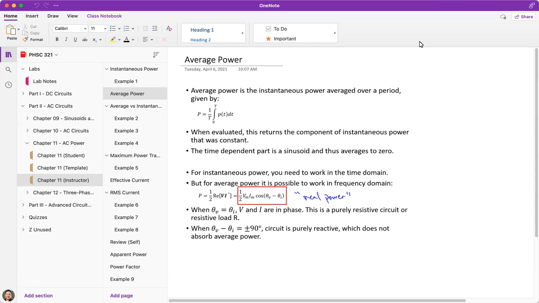So in this video, I'll talk a little bit about average power. Here's the funny thing about average power. You've actually seen it before in the previous video, assuming you're going in order here. So what is average power?